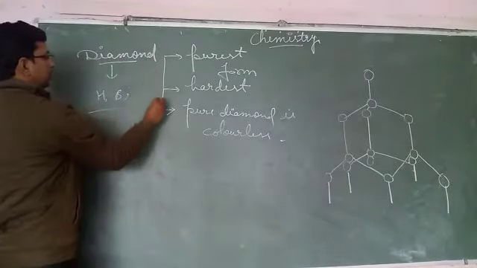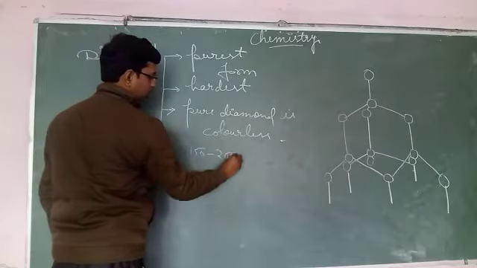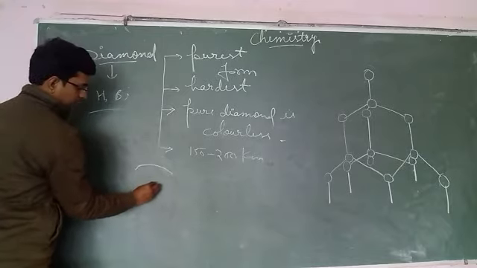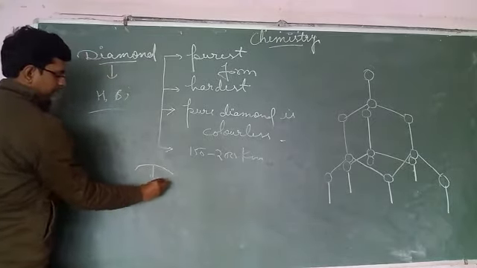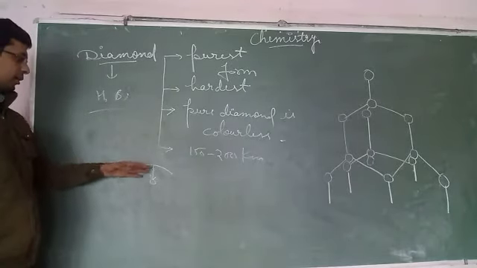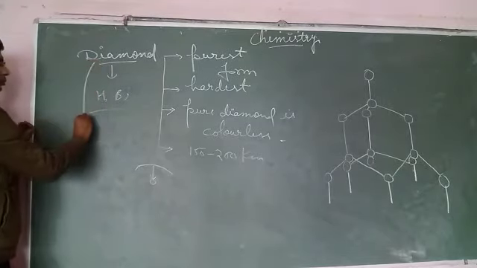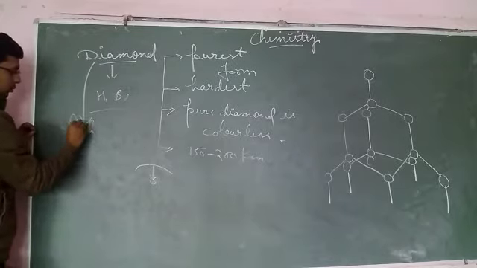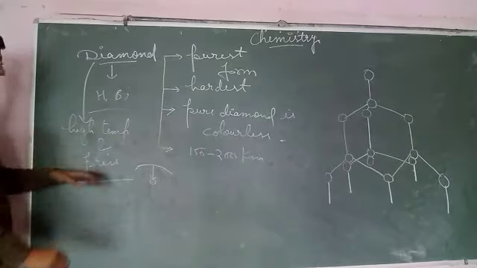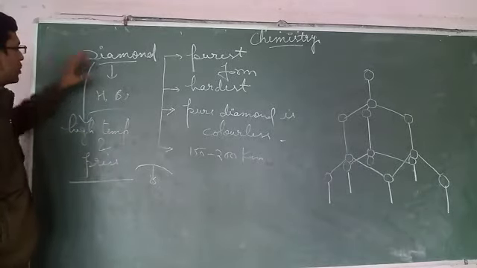About its formation, it takes place in the mantle of the earth, about 150 to 200 km from the surface. Suppose this is the surface of the earth, so at this depth the formation of diamond takes place from carbon. Why at this much depth? The reason is that for the formation of diamond, high temperature and pressure are needed. At this depth, temperature is very high and pressure is also very high, and because of this the formation of diamond takes place.